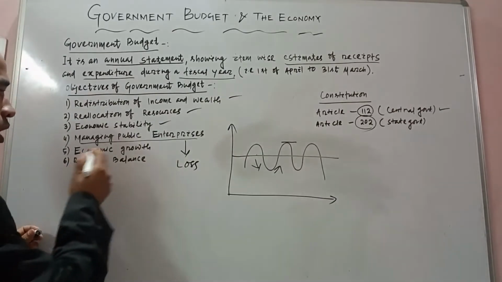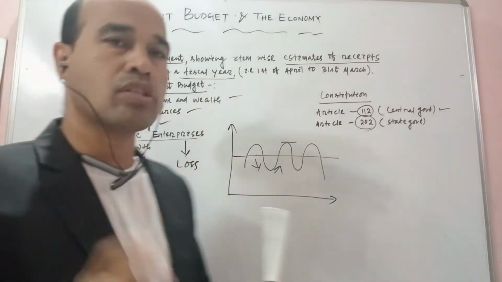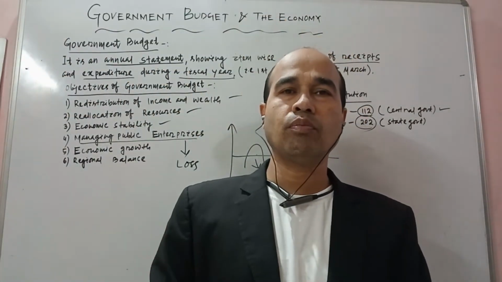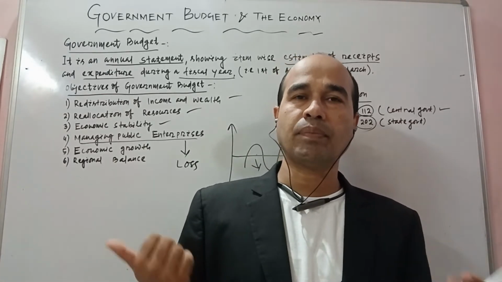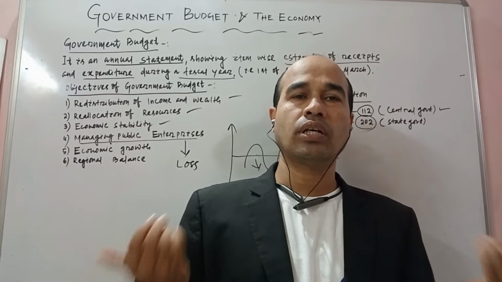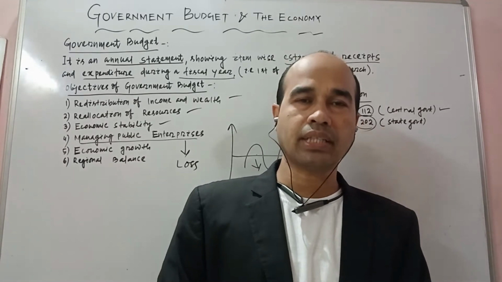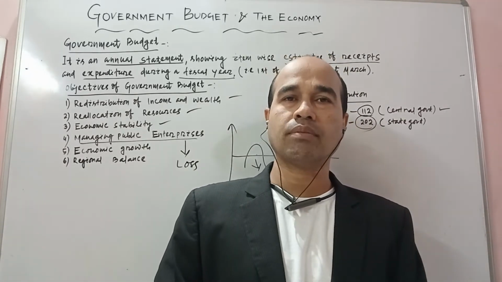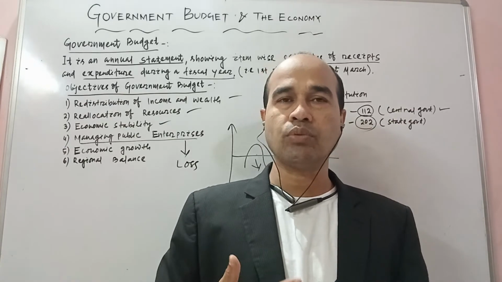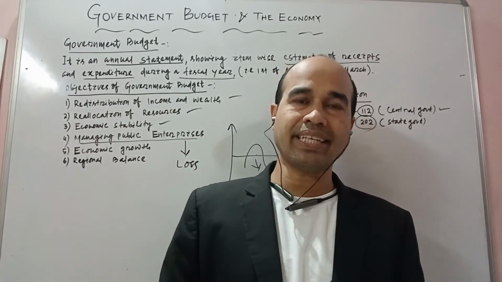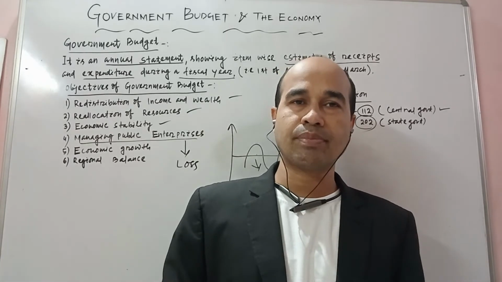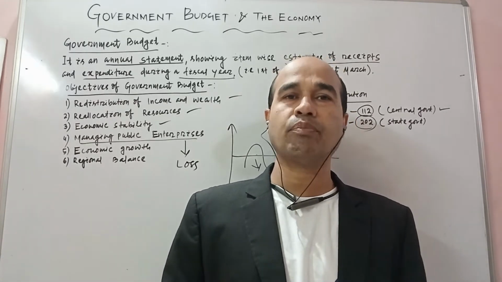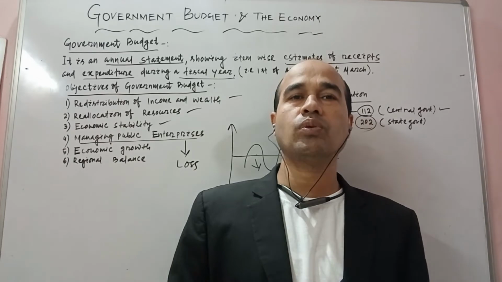Next is called economic growth. How will our country be developed? Now what is the government doing? With the help of the government budget, the country will produce more and more products, and we can export them to the rest of the world. Whatever things are not available in our country, we can import from the rest of the world. Our production increases, exports increase, employment increases, which is good for the economy.